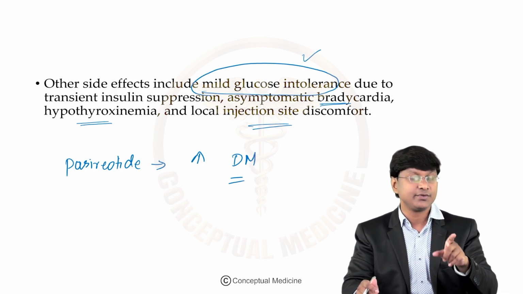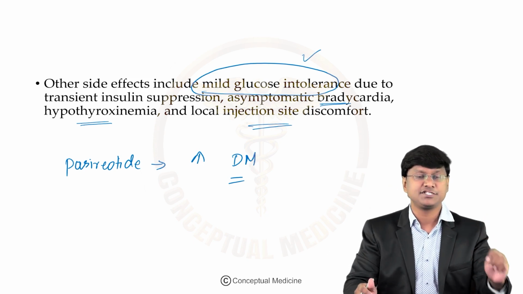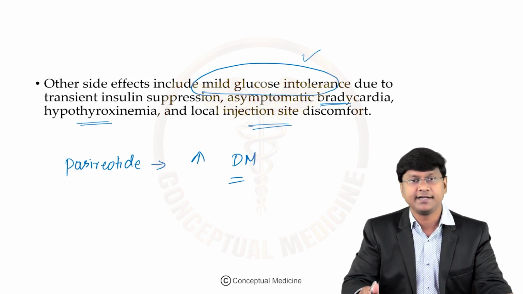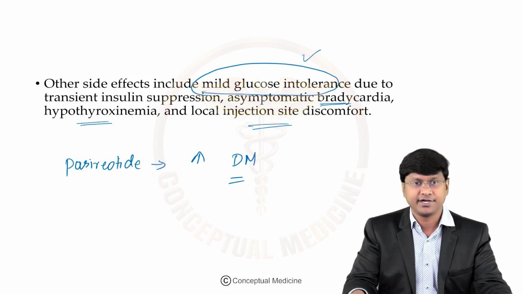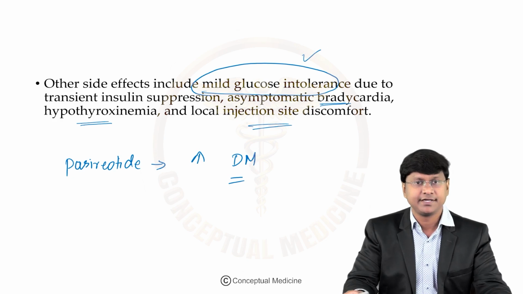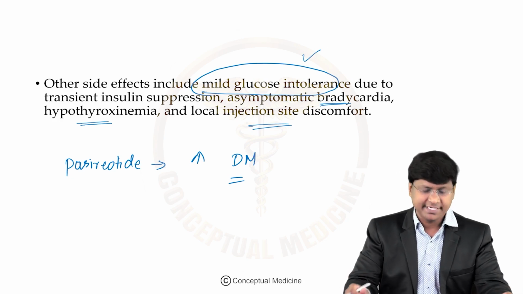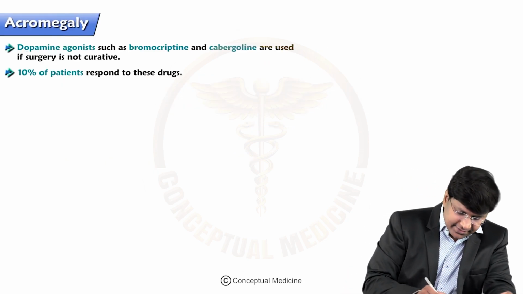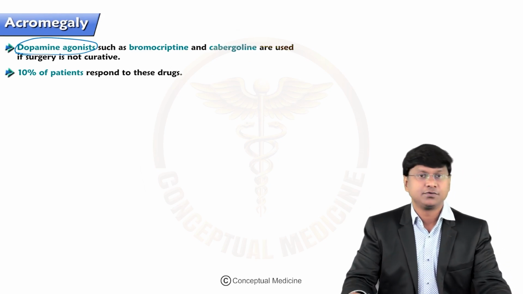But if the question is asked what is the first line treatment, it is transsphenoidal surgical resection of your pituitary gland if it is a somatotroph type of pituitary adenoma. But first line drug treatment will be your somatostatin analogs. Now apart from the somatostatin analogs, the other drugs that can be given are the dopamine agonists.